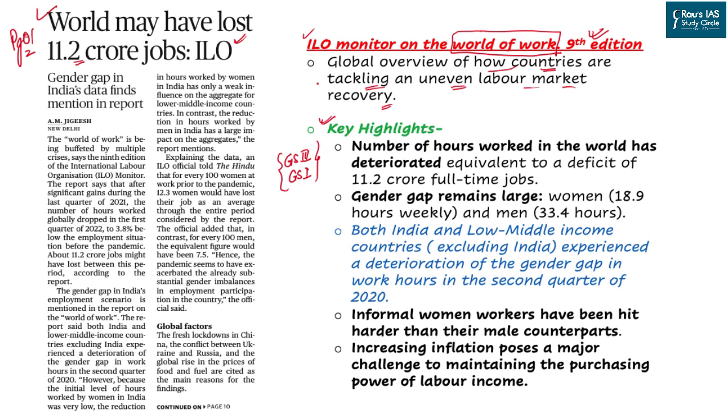So the key highlight of this report was that the number of hours worked in the world has deteriorated. It simply means that 11.2 crore full-time jobs have been cancelled or have ended in the world during the COVID crisis. Apart from this, the gender gap also remains a large issue. Women are working almost 18.9 hours per week, while men, on the other hand, are working 33.4 hours a week.